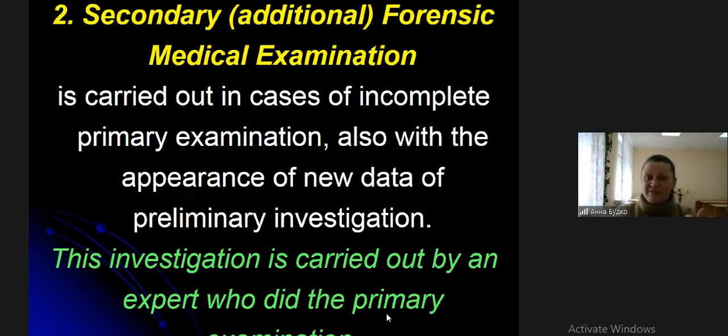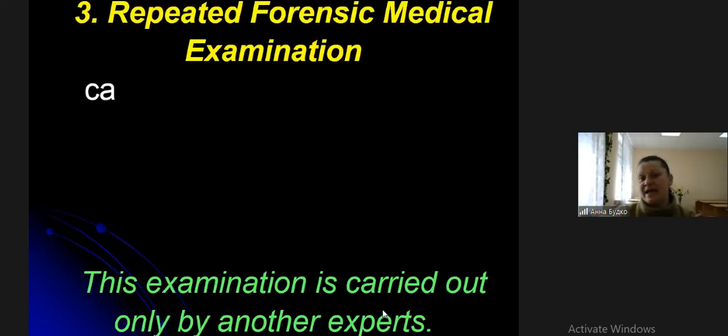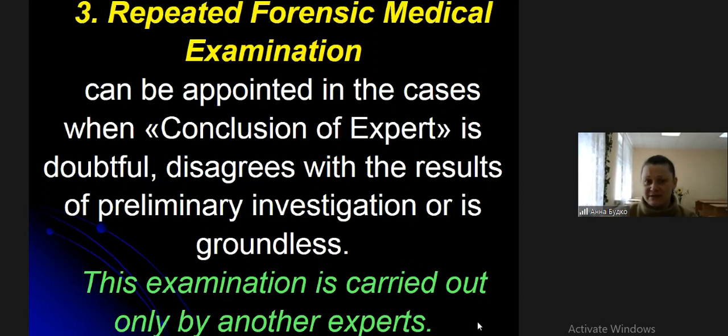Because in forensic medicine we distinguish the next type, repeated forensic medical examination. This examination can be appointed in cases when the conclusion of the expert is doubtful, disagrees with the results of the preliminary investigation, or is groundless.